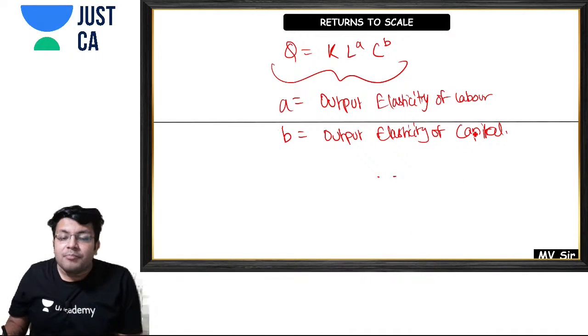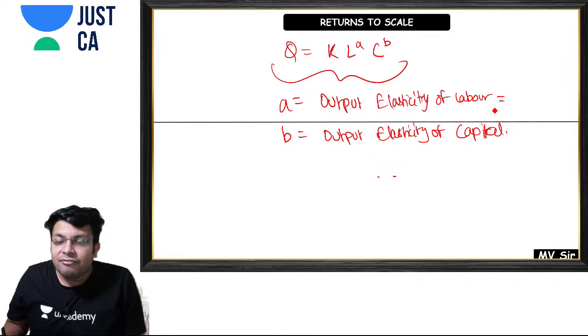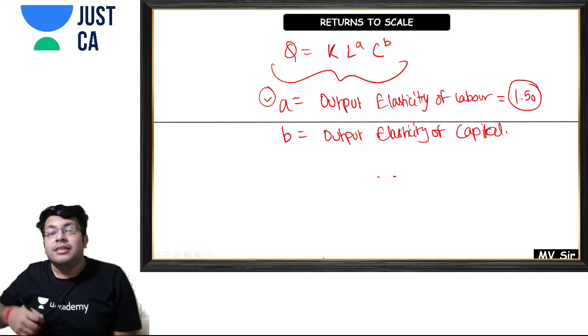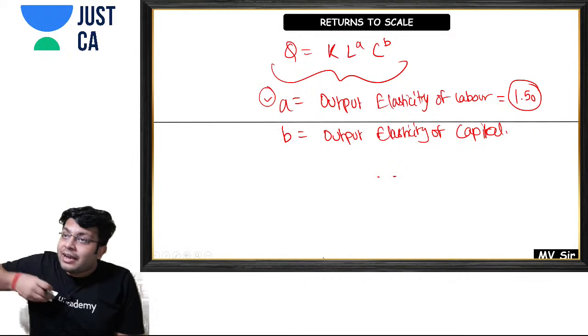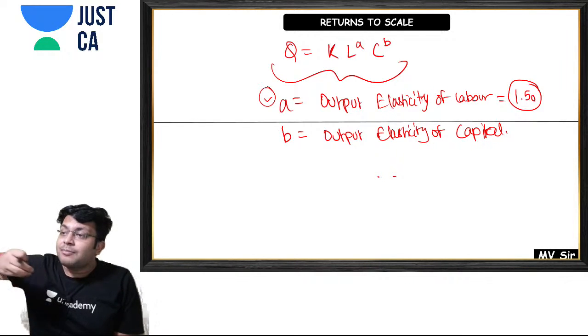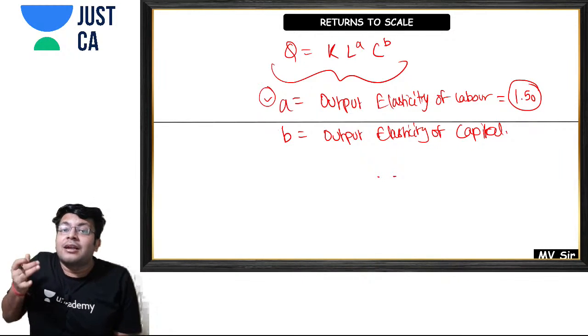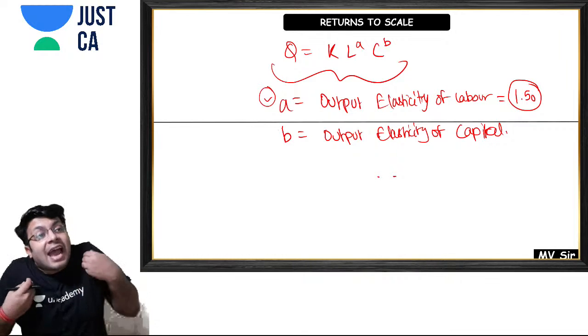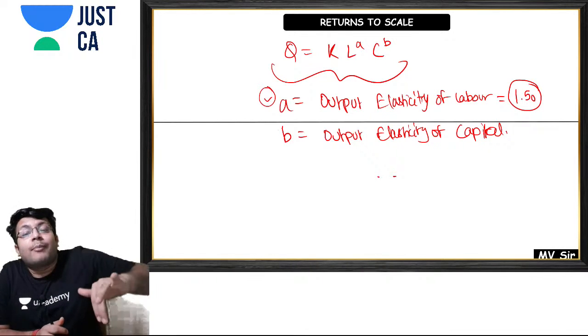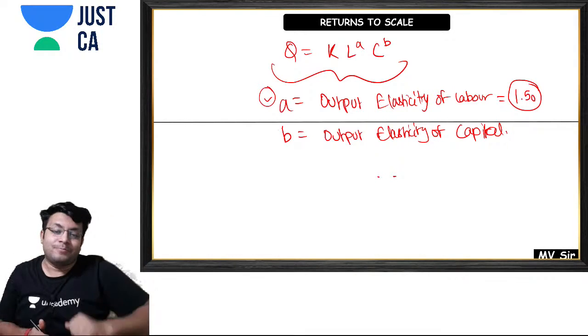For example, if the value of A is 1.50, what does this mean? This means that if I increase my labor by 50%, then my output will react to the increase in labor by 1.5 times.